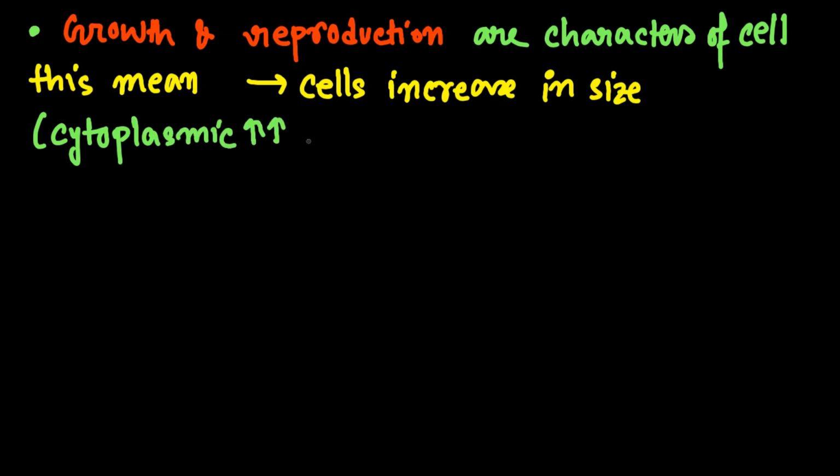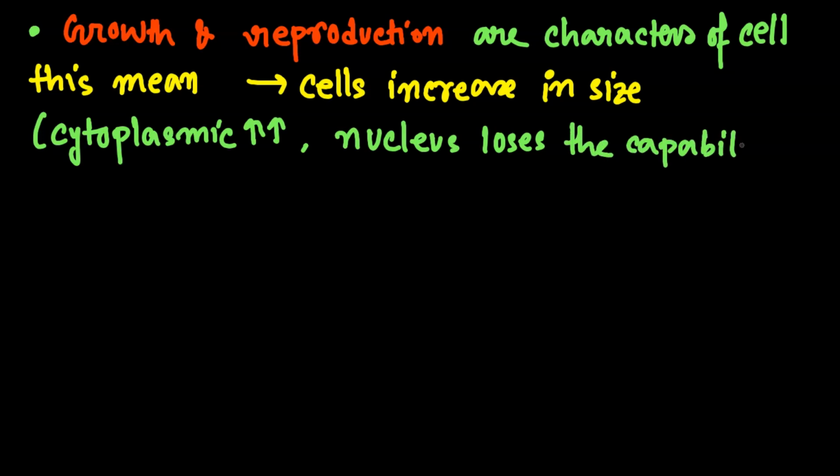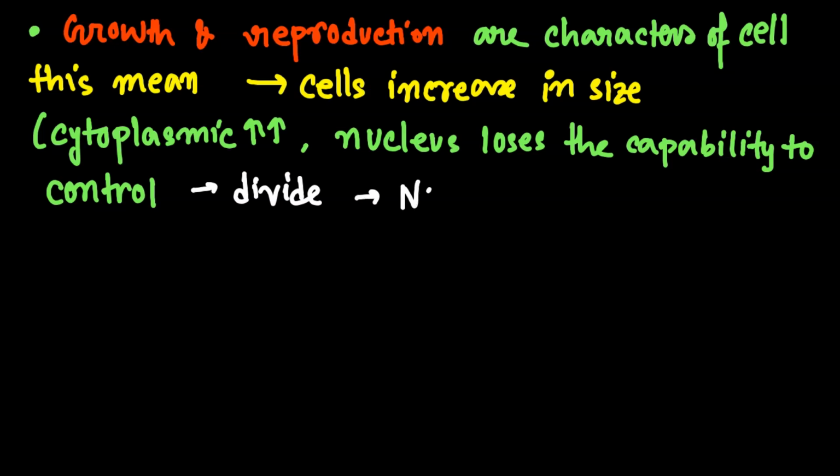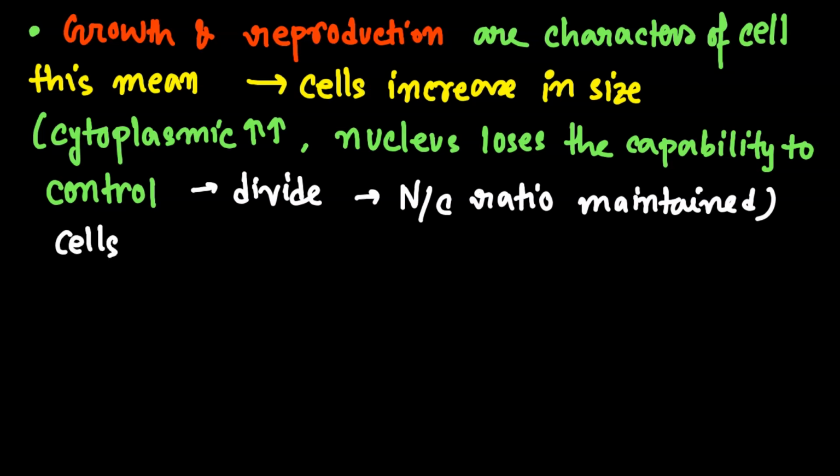When the cytoplasm is increasing a lot, the nucleus loses its capability to control, right? Now this is the time it is very important to divide. When it is dividing, what is happening? The nucleocytoplasmic ratio is maintained. This point is clear? Now the cell is divided into two parts. Two daughter cells are forming from here.